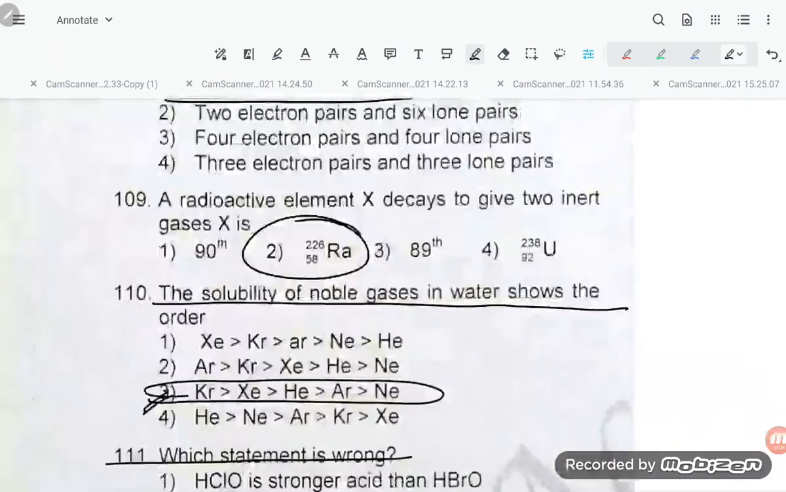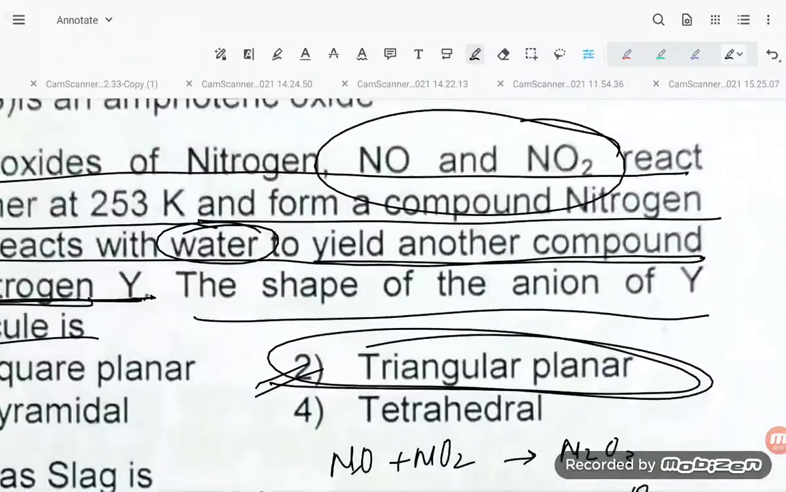So this is all about the 60 questions from the p block elements. I hope this will be helpful to you, student.